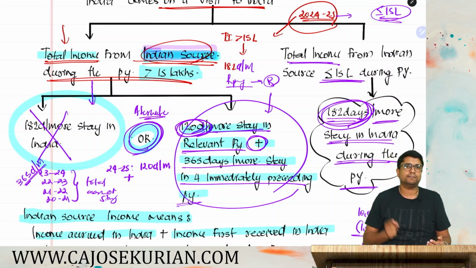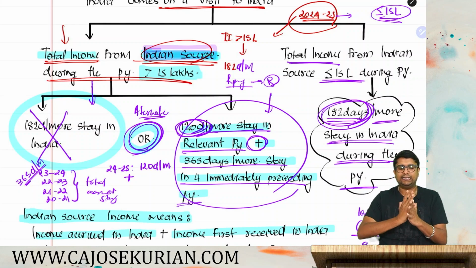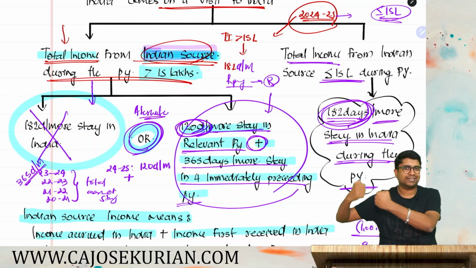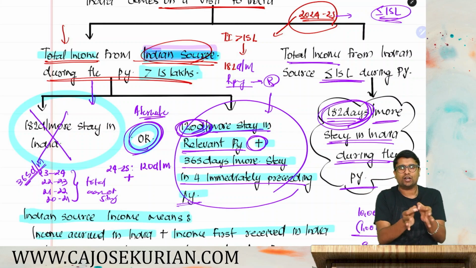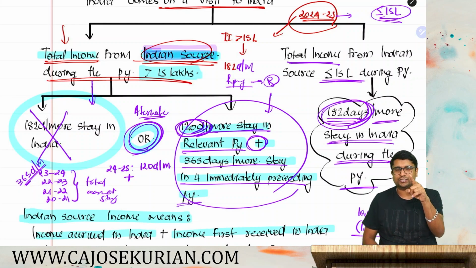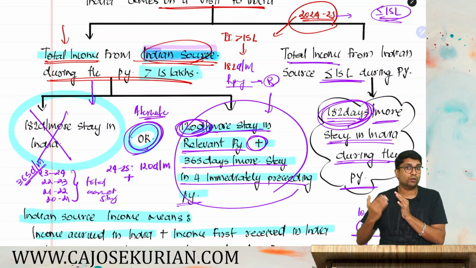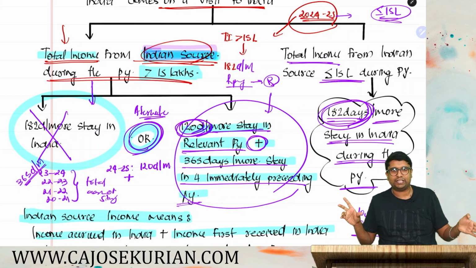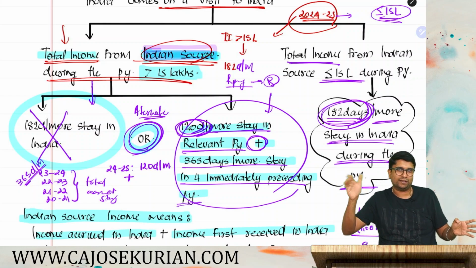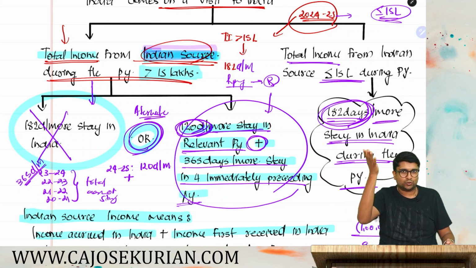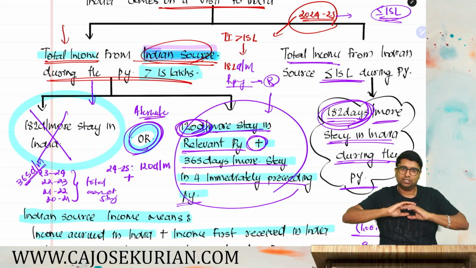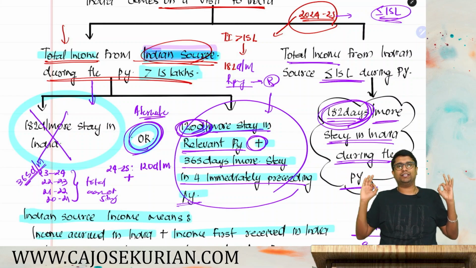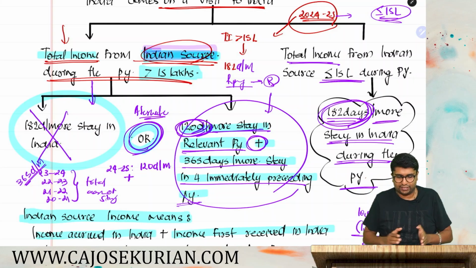So friends, pretty simple. Second category is Indian citizen or Indian origin residing outside India comes on a visit to India. First thing to check is whether his total income from Indian source is more than 15 lakh. If the answer is yes, 2 alternate conditions are there. Either 182 days or more stay in India or 120 plus 365. If his total income from Indian source is less than or equal to 15 lakh, only one condition, that is 182 days or more stay in India shall become applicable to determine his residential status. I hope it is clear. If it's not satisfying this, then he will become a non-resident.